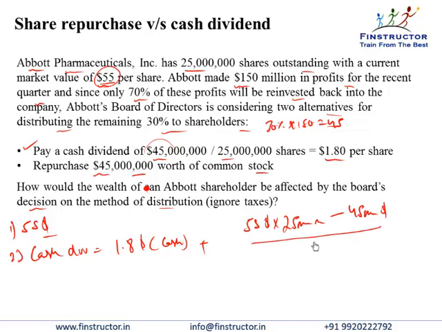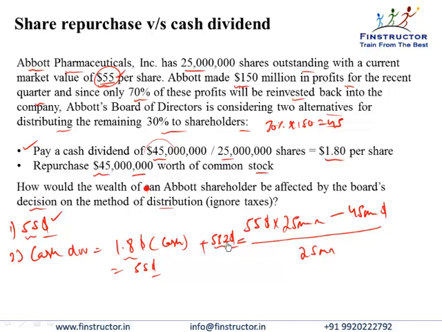The number of shares is still 25 million. So the new stock price can be calculated as 55 into 25 minus 45 upon 25. That is $53.2. So what we see is that the total wealth of the shareholder actually does not change. Even without any dividend, the stock price was $55 a share. And with this dividend, I have $1.8 in cash. However, the stock price has gone down to a value of $53.2. So my total wealth remains the same as $55. However, 1.8 is in cash with me now, and $53.2 is in the stock.